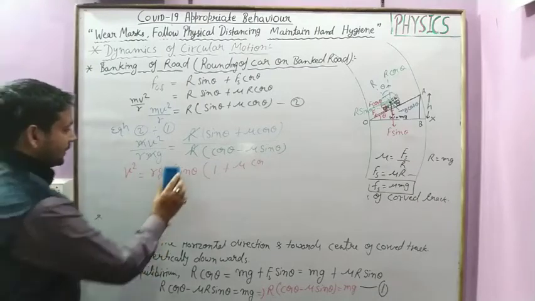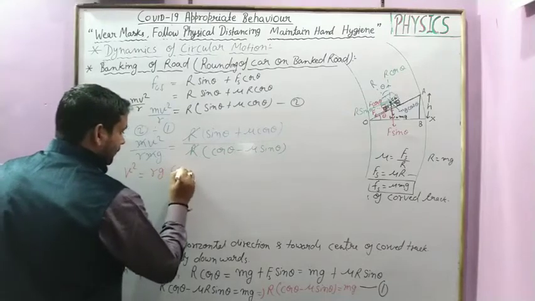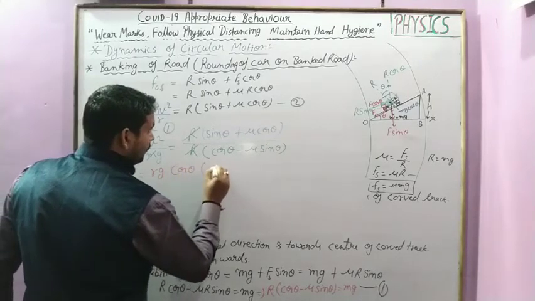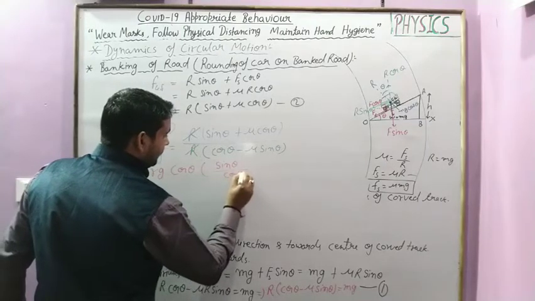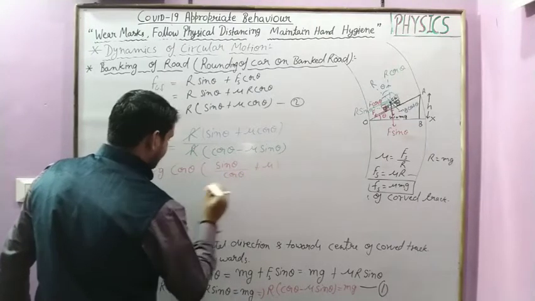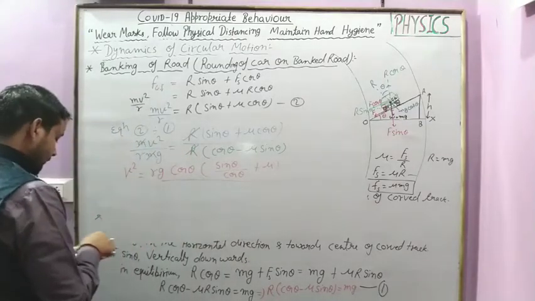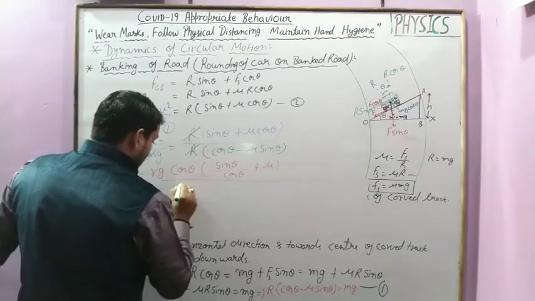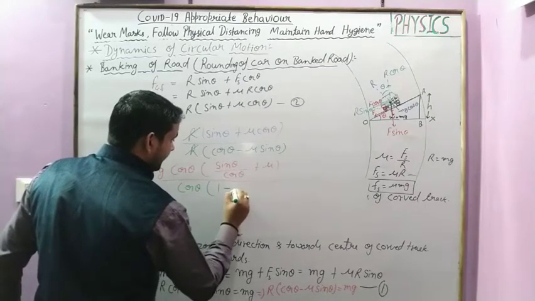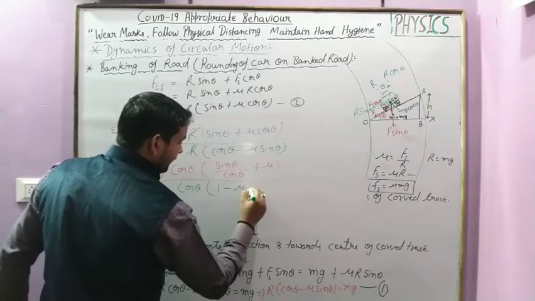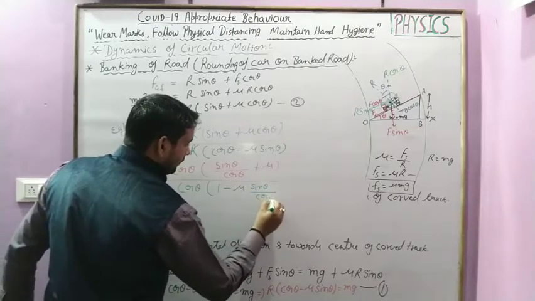In place of sin, take cos theta as common. Okay, cos theta times sin theta upon cos theta plus mu, and in denominator cos theta times 1 minus mu sin theta upon cos theta.